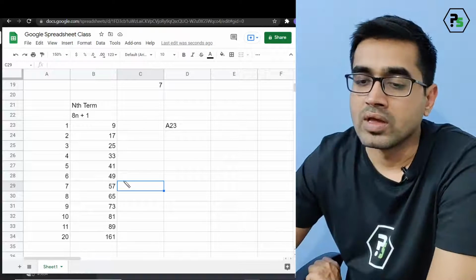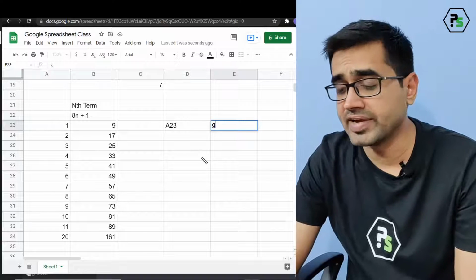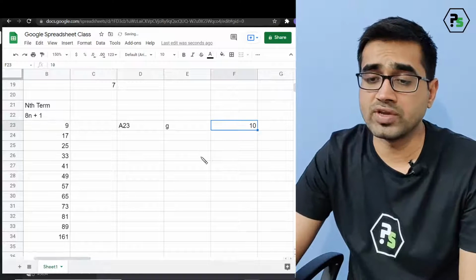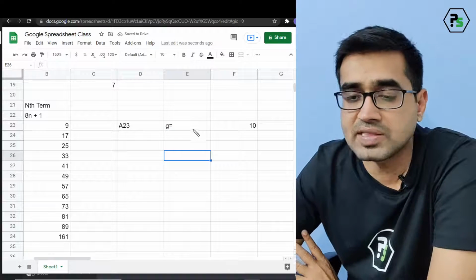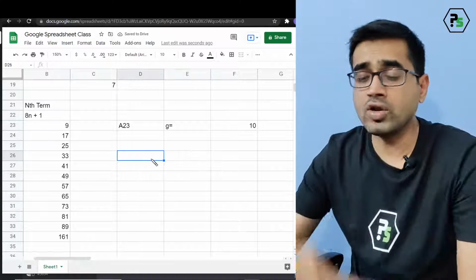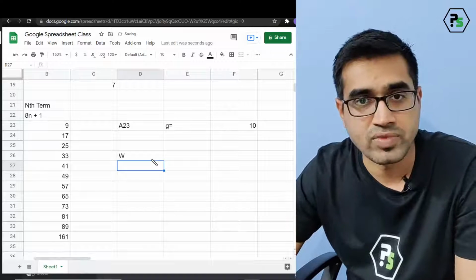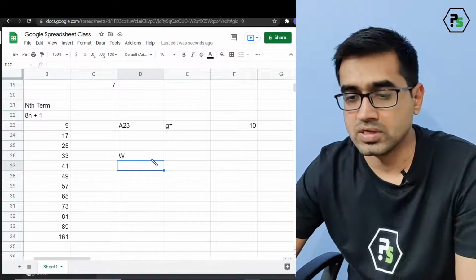Let's say I have a value of g, the acceleration due to gravity, as 10 meter per second square. So let us take the value of g as 10. I want to find the weight of an object for different mass.